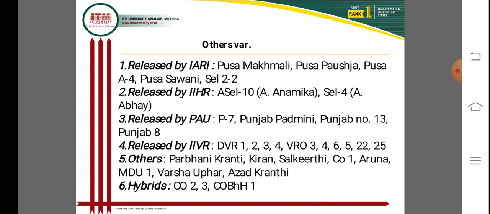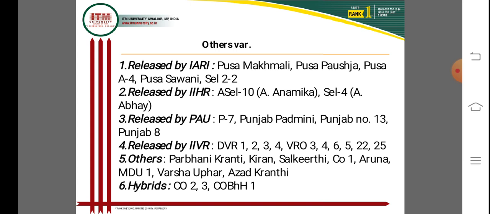Selection 4 and Arka Abhay are varieties released from IIHR Bangalore. Some varieties released by PAU, Punjab Agricultural University Ludhiana, are P7, Punjab Padmini, Punjab 13, and Punjab 8.